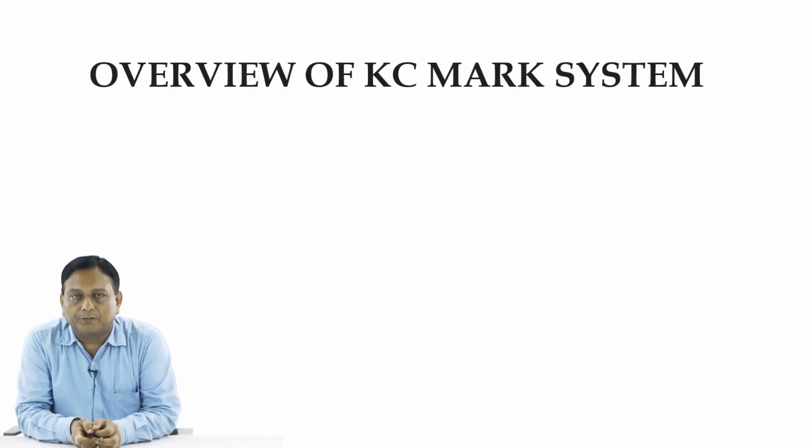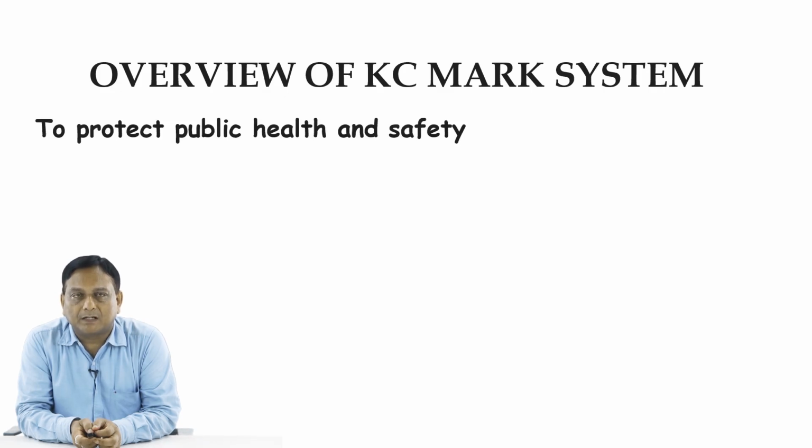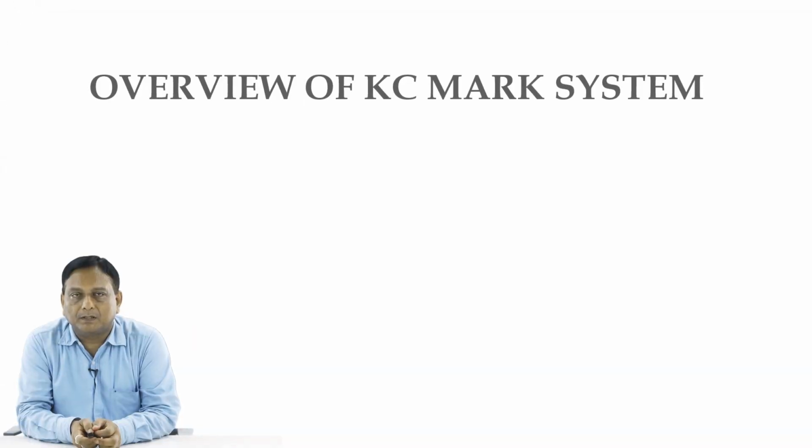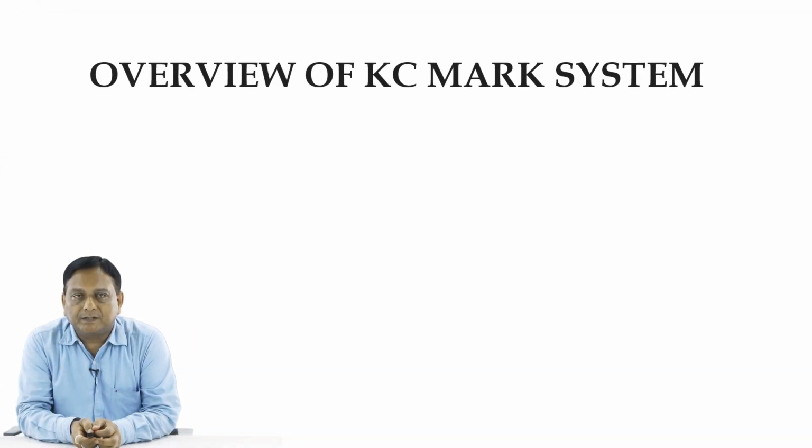Now let us see the overview of this KC mark system. So in Korea, there is a KC mark system to protect public health and safety. So health and safety is very important in this KC mark system applicable in Korea. Let us see a little bit about this KC mark system.